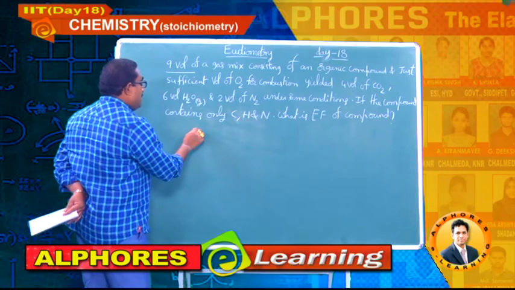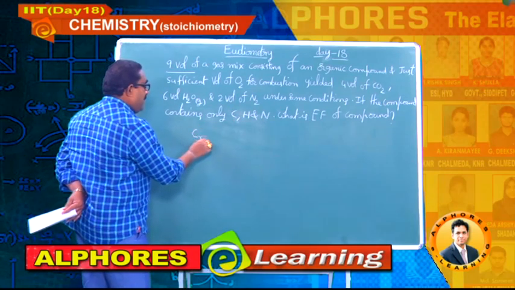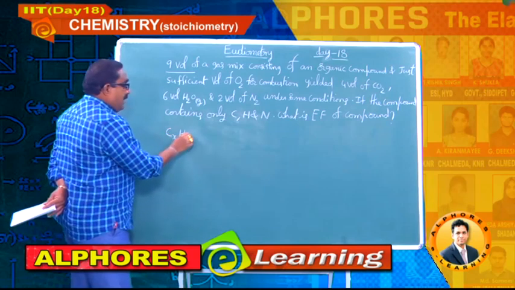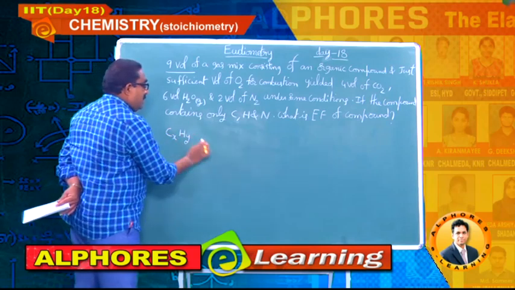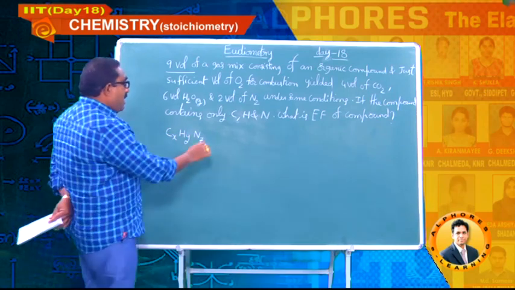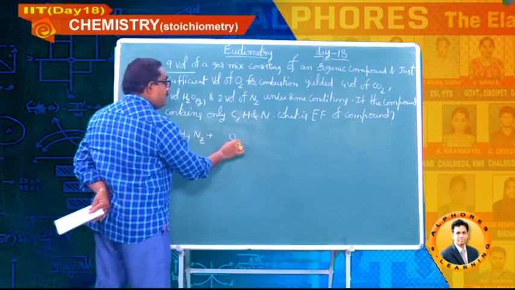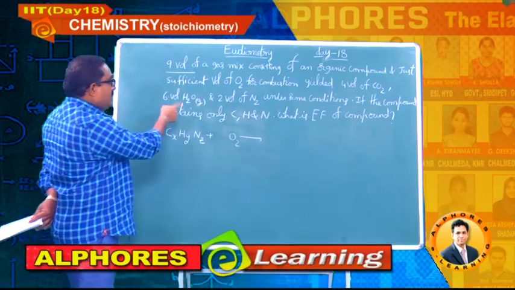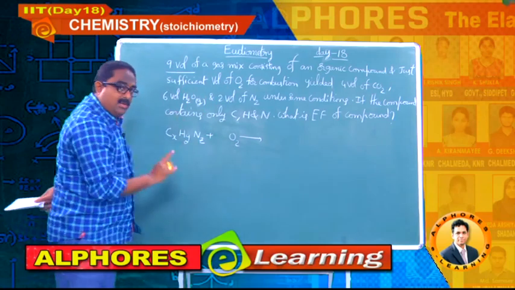I am going to write like this, students: combustion reaction. CxHyNz on combustion. He himself is saying that carbon dioxide, H2O gas and nitrogen are obtained.